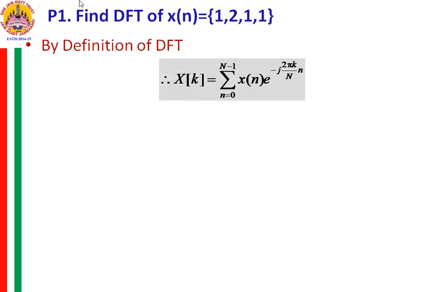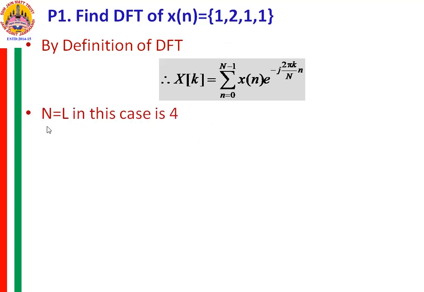So by definition of DFT, X of k is equal to summation n from 0 to capital N minus 1 x of n e raised to minus j 2 pi k by capital N into small n. Now in this case L is equal to 4.